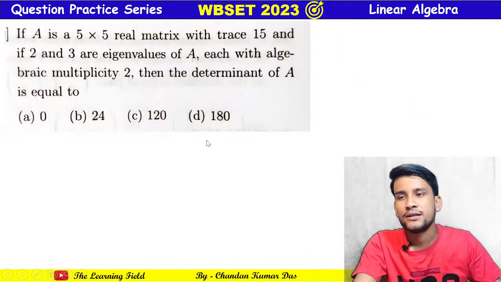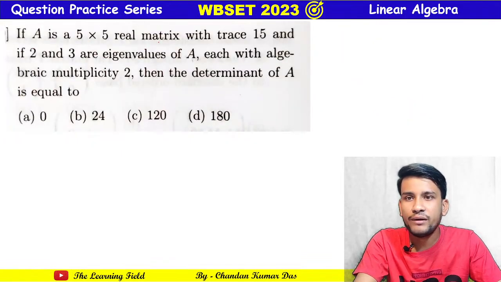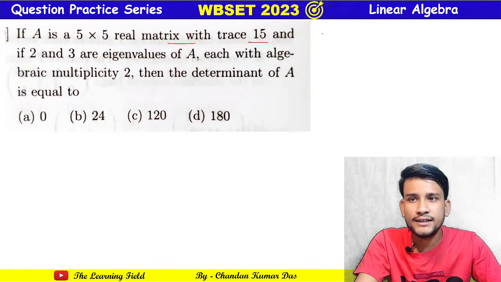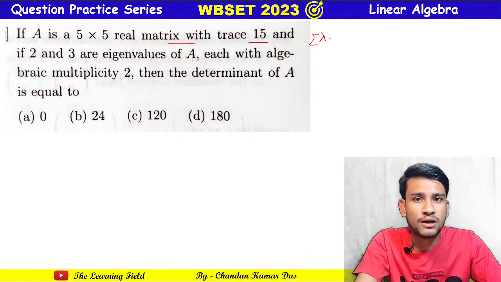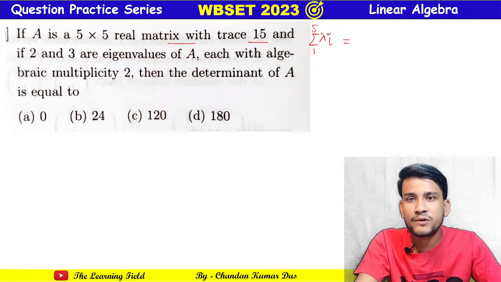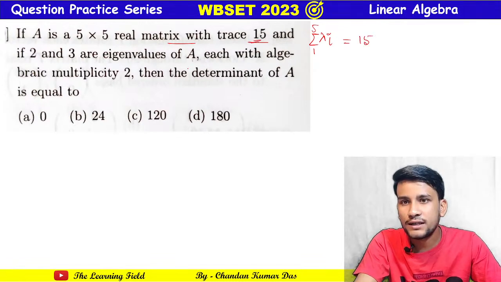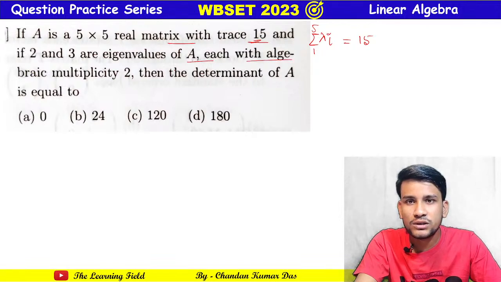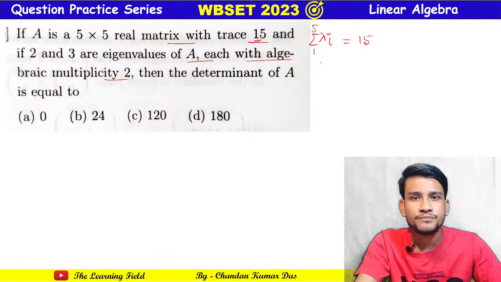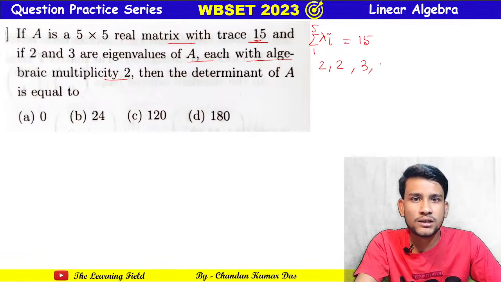Next question. If A is a 5 by 5 real symmetric matrix with trace equal to 15, then 5 by 5 means there are a total of 5 eigenvalues, so the summation of lambda i for i equal to 1 to 5 is the trace of A, equal to 15. If 2 and 3 are eigenvalues of A with each algebraic multiplicity 2, that is, 2 occurs 2 times and 3 occurs 2 times, one eigenvalue is remaining.